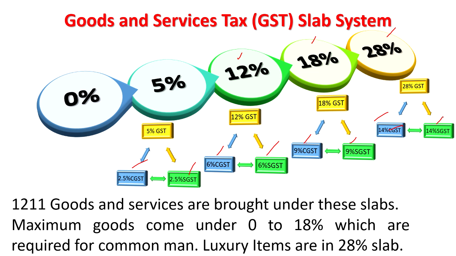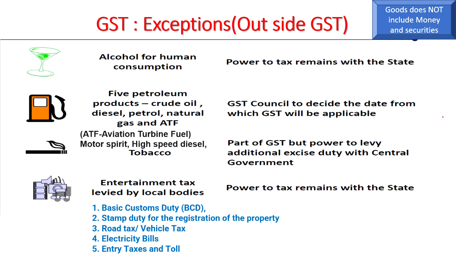There are almost 1211 goods and services that are brought under these different slabs. The maximum goods come under 0 to 18%, which are required for the common man, and the luxury items are put in the 28% slab. Now we can see the different slabs under CGST.